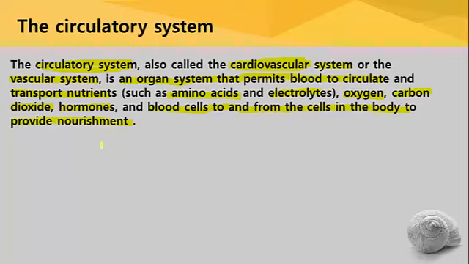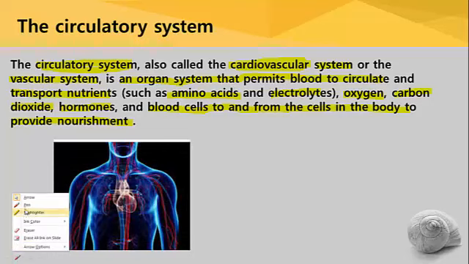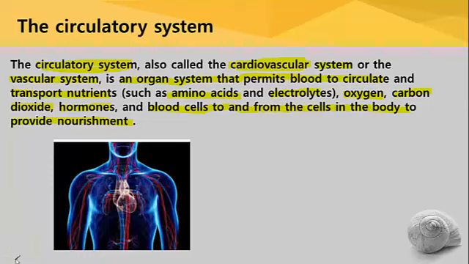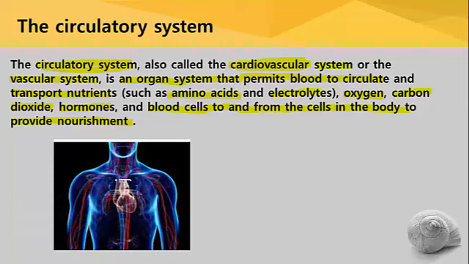The entire function is carried out by two important structures. One is heart and another is blood. Both of them are collectively known as the circulatory system. Here is the image where you can see the location of heart in the human body. In the human body, heart is located in the thoracic cavity. What is the meaning of thoracic cavity? Thoracic cavity means chest cavity.